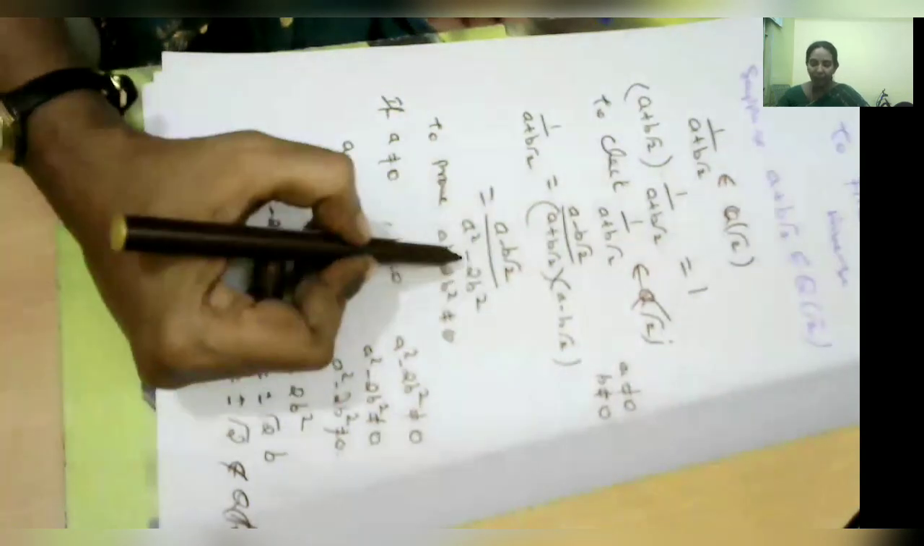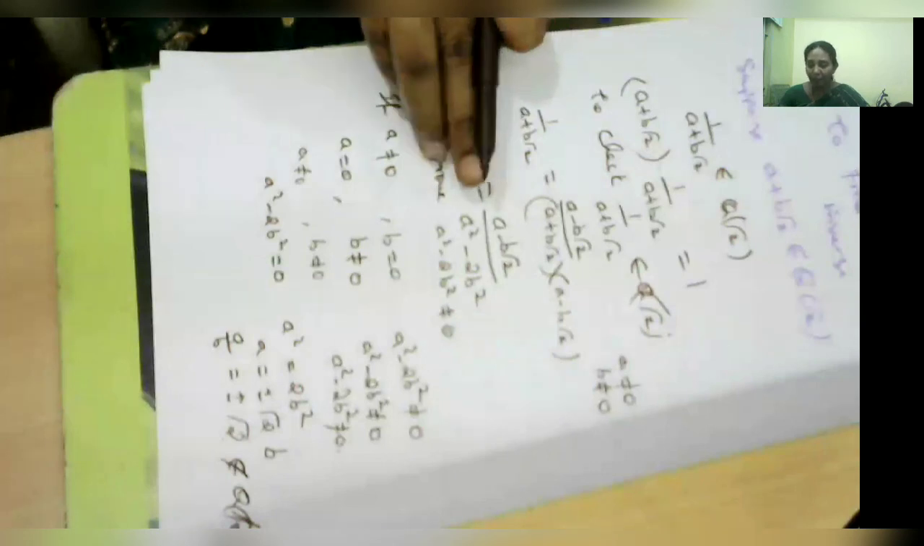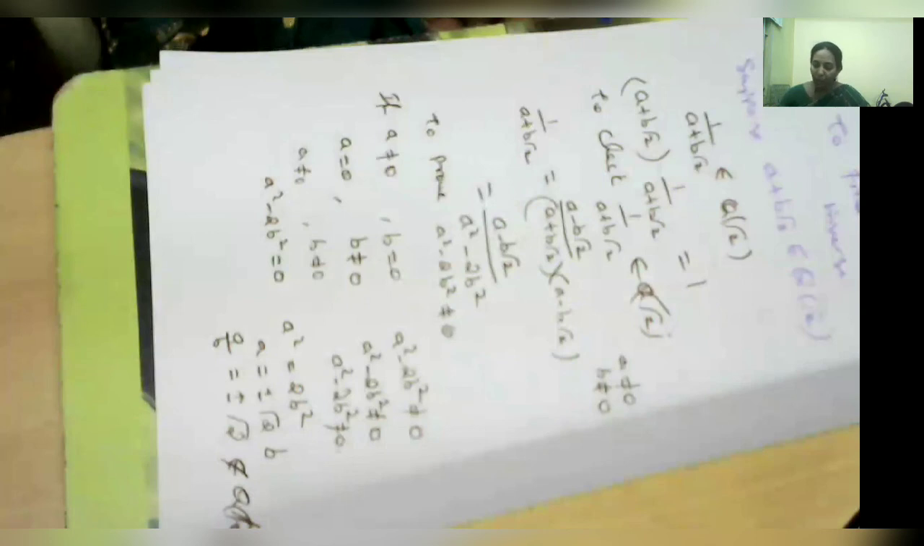Again, the denominator should not be equal to 0. If it is equal to 0, it goes to infinity and we can't find this element, so the element does not exist. Therefore, we are now checking that the denominator a square minus 2b square is not equal to 0. Here we are taking all the possibilities of a and b.